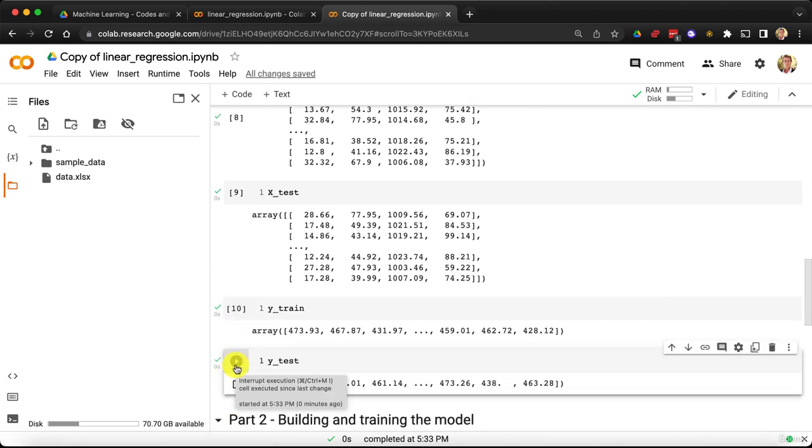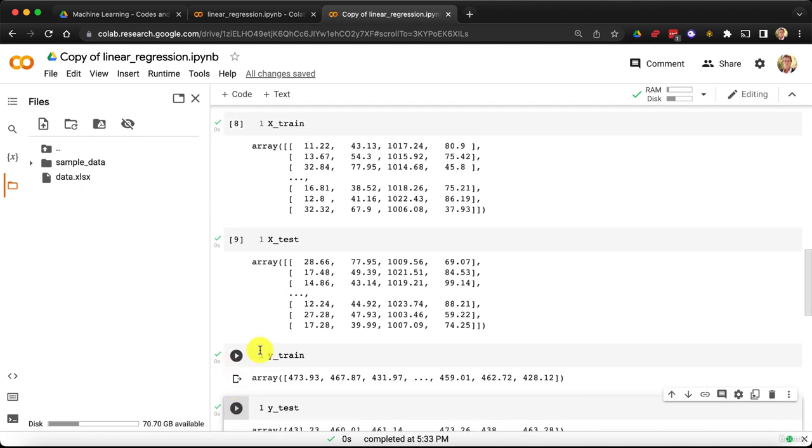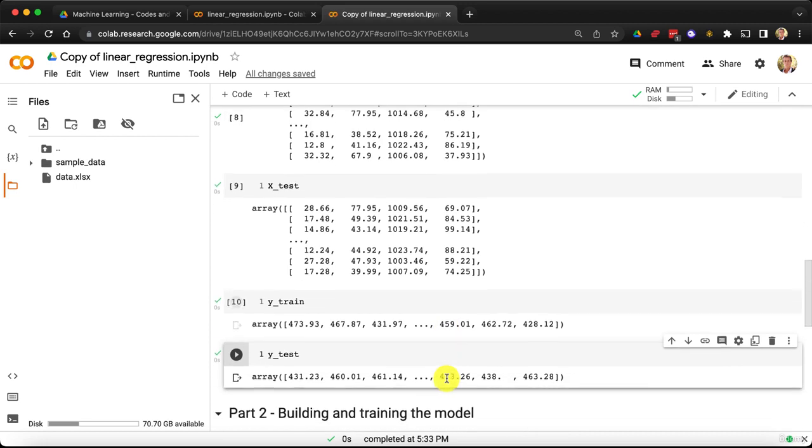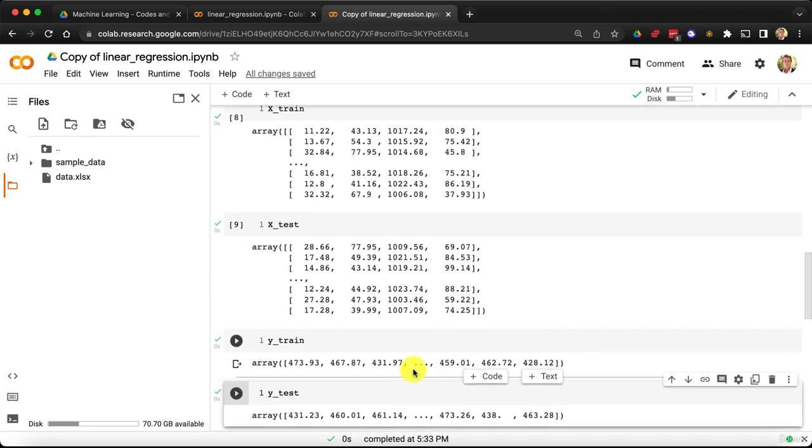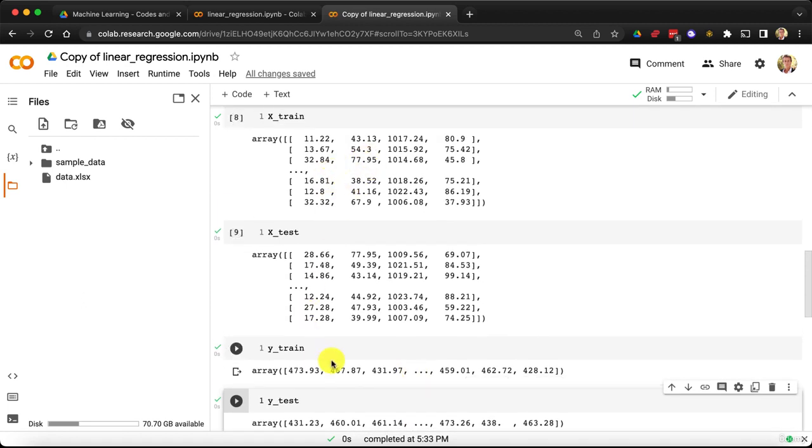All right, so let's just quickly recap. In x_train, we have the input of the training set. In x_test, we have the input of the test set. Then in y_train, we have the output of the training set. And in y_test, we have the output of the test set. All right? And then we have around 8,000 observations in x_train and y_train, and about 2,000 observations in x_test and y_test.